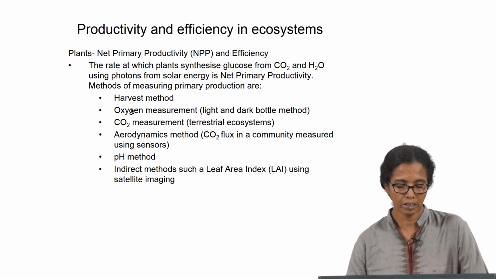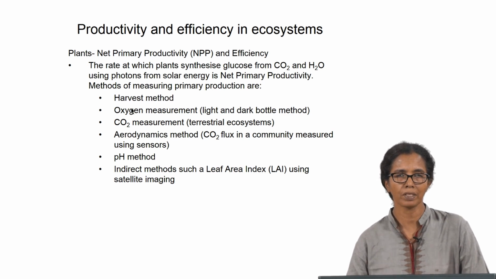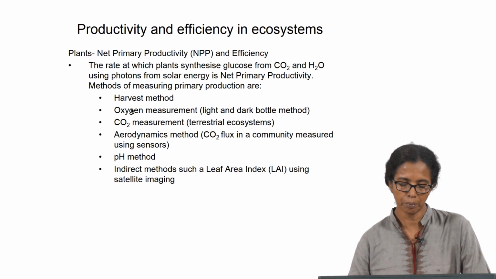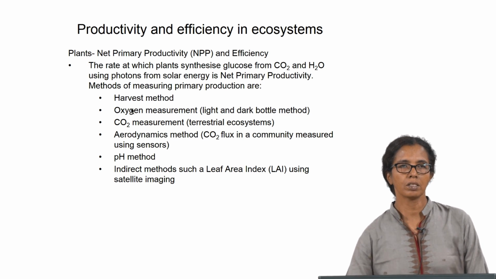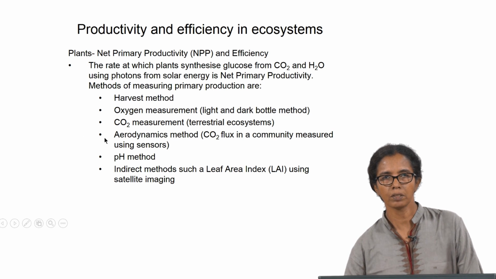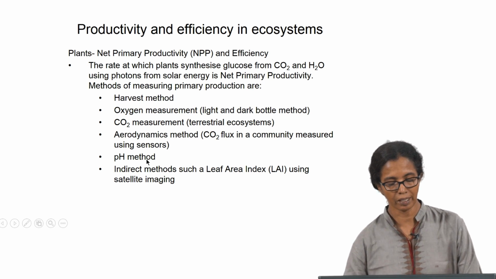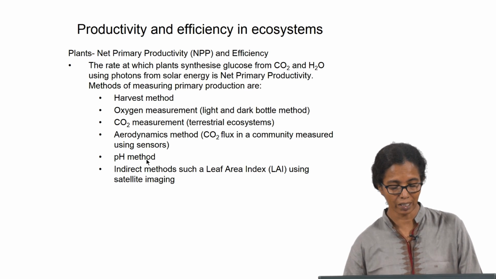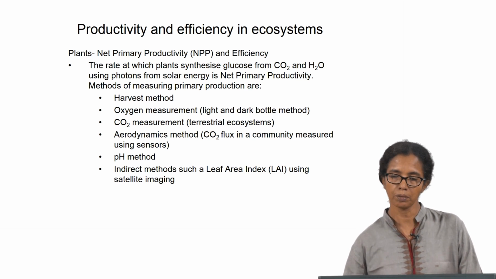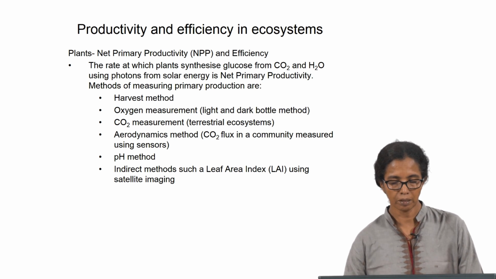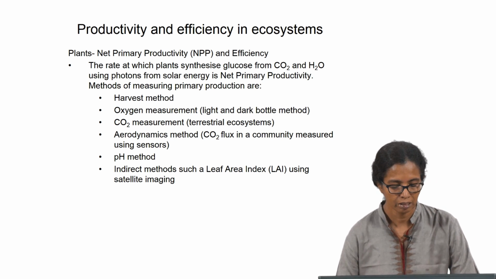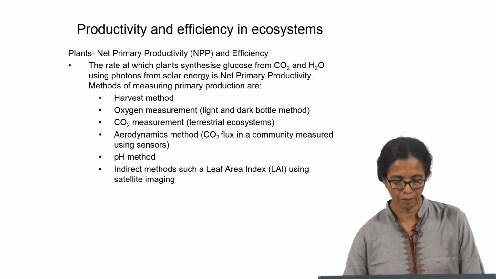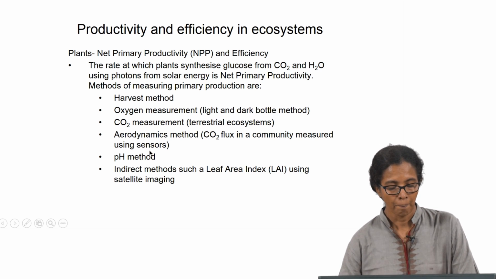Then in aquatic systems we have to use the pH method, which is again a measurement of the amount of carbon dioxide that is dissolved in the water, so that you can find out how much carbon dioxide is used or released by the primary producers in the water. So, the concentration of carbon dioxide varies in the aquatic systems, because carbon dioxide is used by the plants for producing biomass, and oxygen is released while photosynthesis is going on.